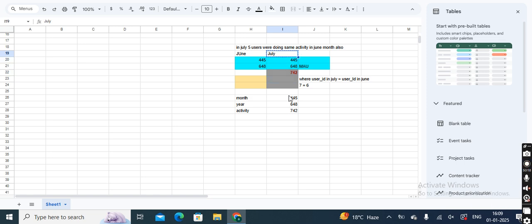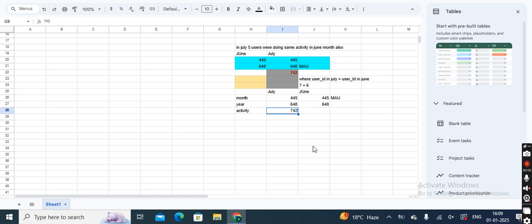So the users present in the July month should also be present in the month of June. That is what we are filtering out in the where clause, and if the users are present in both months, then we will call it MAU. So after filtering this, I found that only these two users were there in the month of June. So I will call only these two users my MAUs.